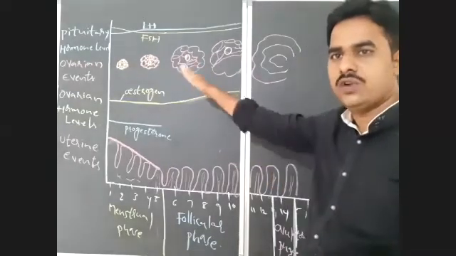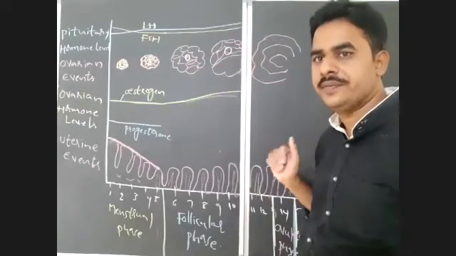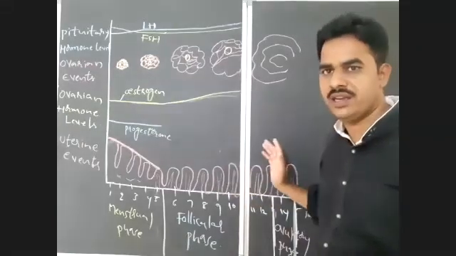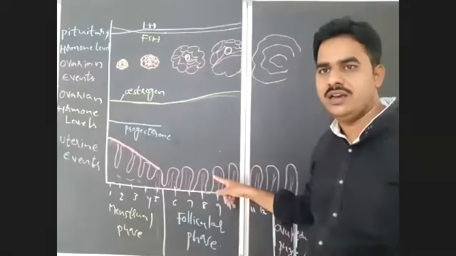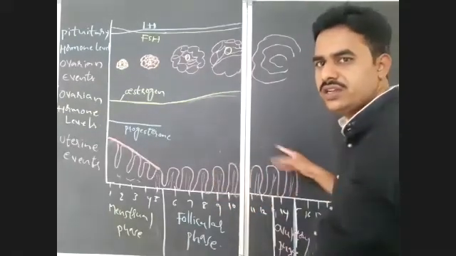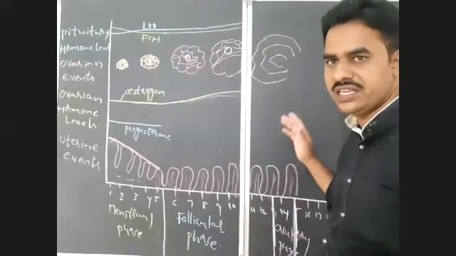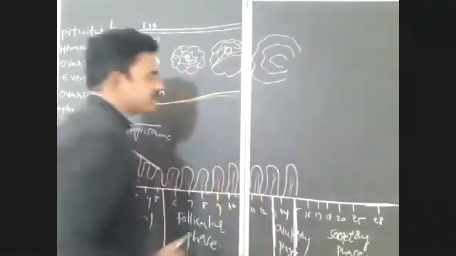One, the growth of ovarian follicles and formation of Graafian follicle that takes place in the ovary. Another one, the regeneration of endometrium in the uterus. As I already mentioned, LH just initiates, but what causes the main process of regeneration is estrogen. So that takes place in this phase. Is it clear?